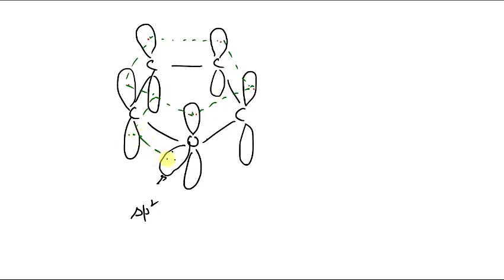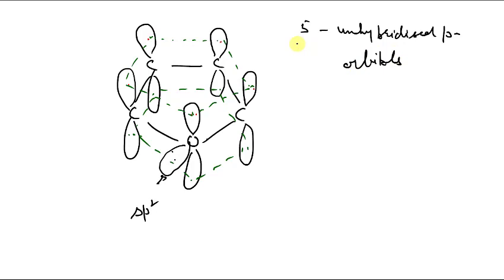So that is how we can write these 5 unhybridized p orbitals. Out of these 5 p orbitals, 4 are present on carbon and 1 is present on oxygen, and the unhybridized orbital of oxygen contains 2 electrons. They overlap sidewise to form, similar to pyrrole, molecular orbitals.